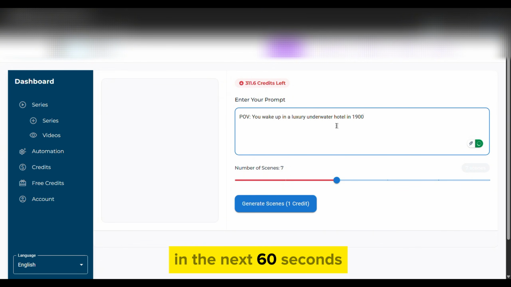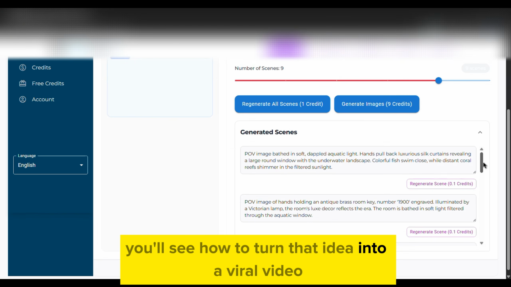Now, here's where the real magic happens. In the next 60 seconds, you'll see how to turn that idea into a viral video.